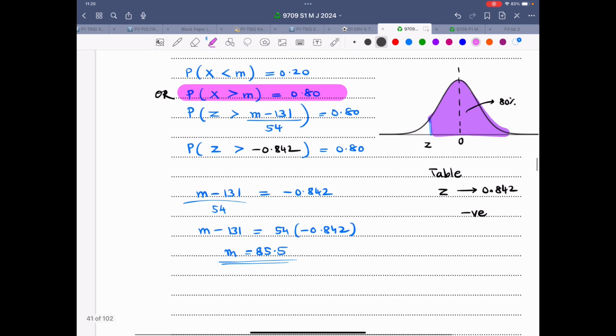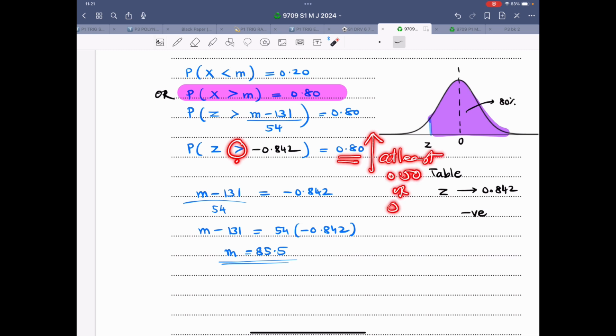So now this is about back solving. We standardize: M minus 131 over 54 is 0.80. Based upon 80% probability, we find the Z value, that is 0.842. Now, according to the rules that I've explained, if Z has a greater sign after we have made this probability at least 0.5 or 50%, that means Z value is negative.